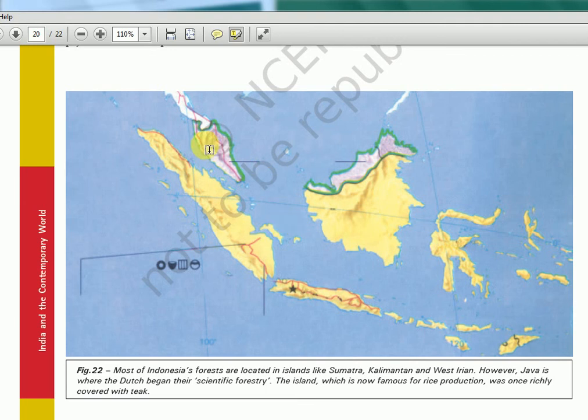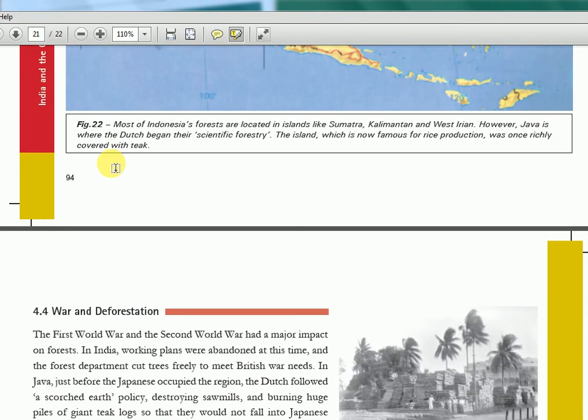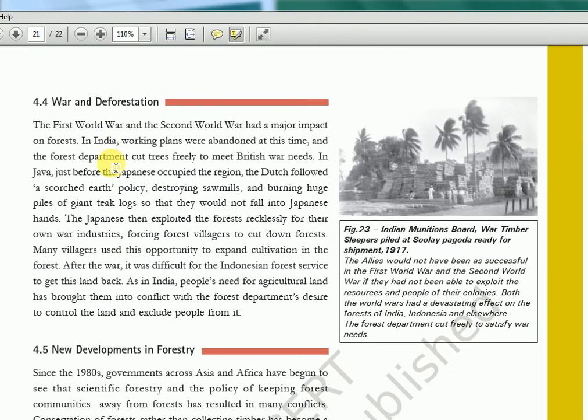And also last year there was a question again from this side of the map. They asked which part of the world the Great Nicobar is closest to, and they gave options like Sri Lanka, Thailand, Indonesia, Sumatra, Java. The answer was Sumatra, because Andaman is somewhere here only. It is not closer to the mainland of India or Sri Lanka. It is close to Sumatra. So it was really confusing for people who never saw the map in their life. So please start seeing maps.